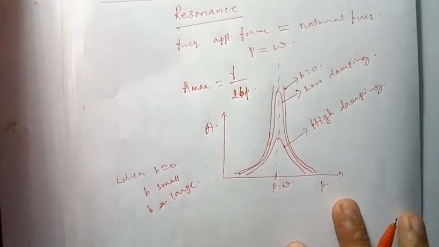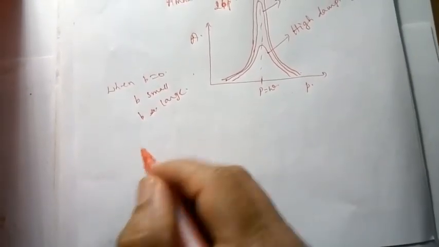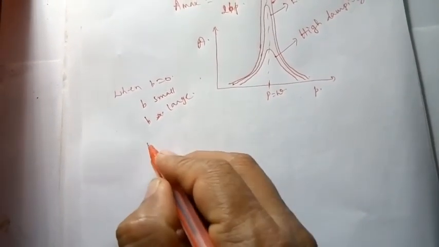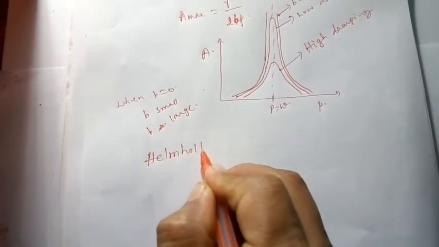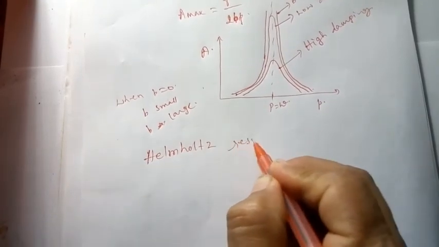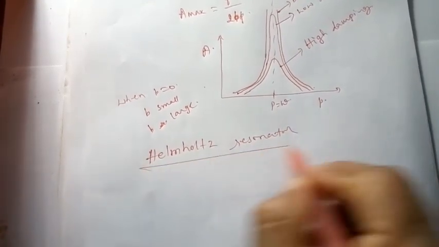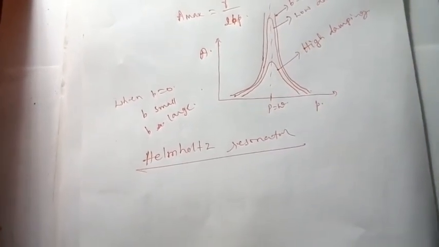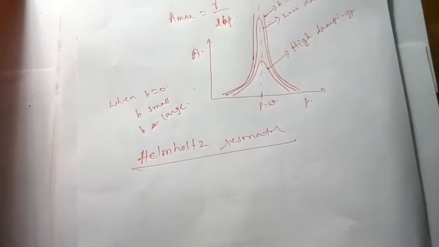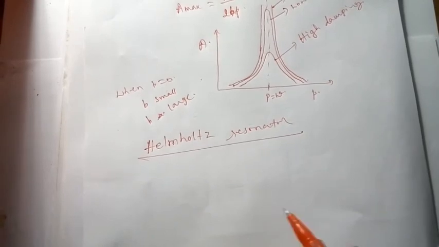Let us see the Helmholtz resonator, the last topic of oscillations and waves. It is a very important topic, and it is an application of resonance only. A Helmholtz resonator is a rigid container with known volume, nearly spherical in shape.